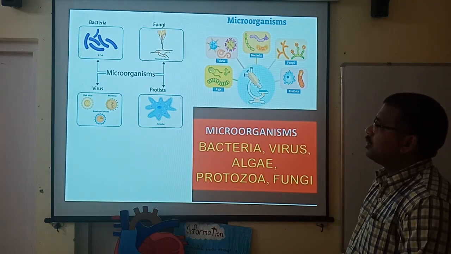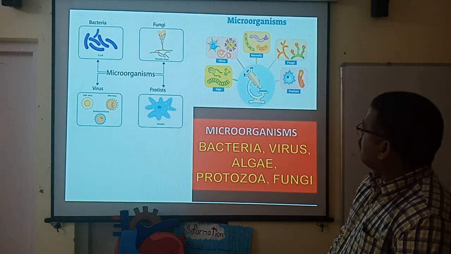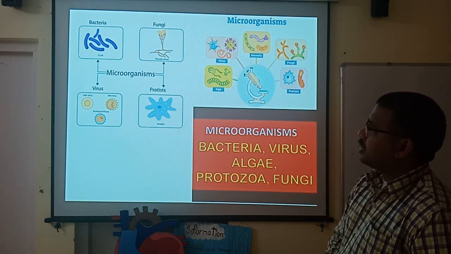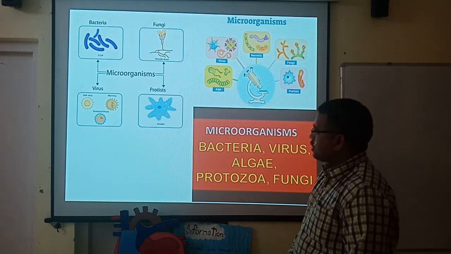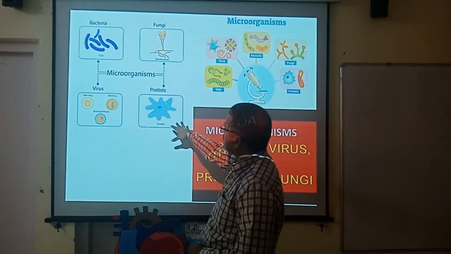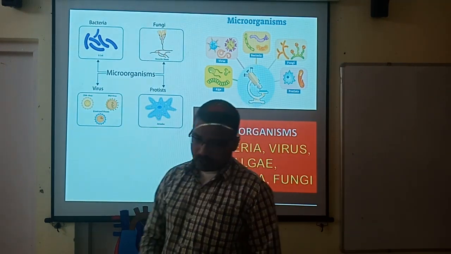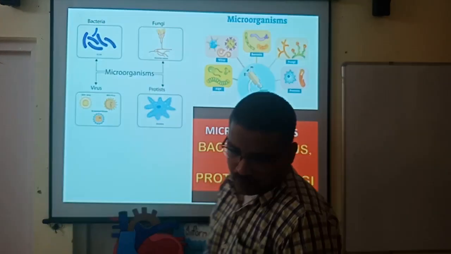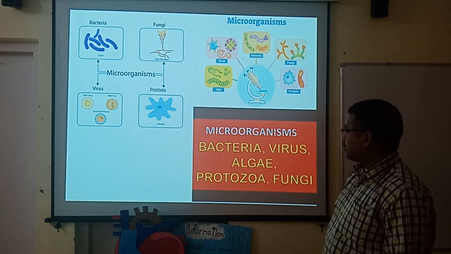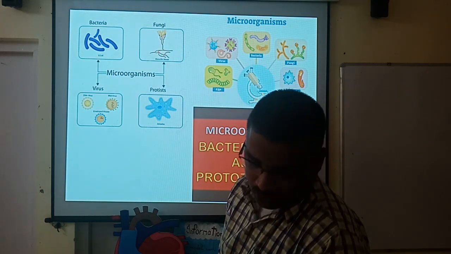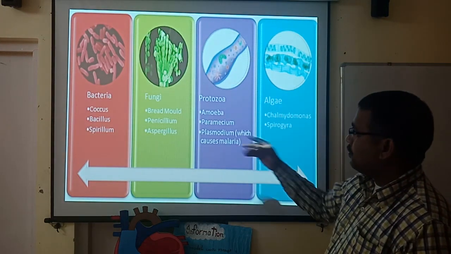Here you can see the microorganisms are basically of four types: bacteria, fungi, protist such as amoeba, and virus. There are different kinds of viruses mentioned here. Here you can also see bacteria, virus, algae, protozoa, and fungus. These are the names of the microorganisms.